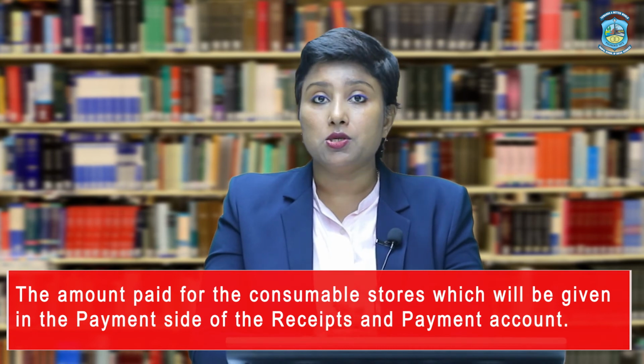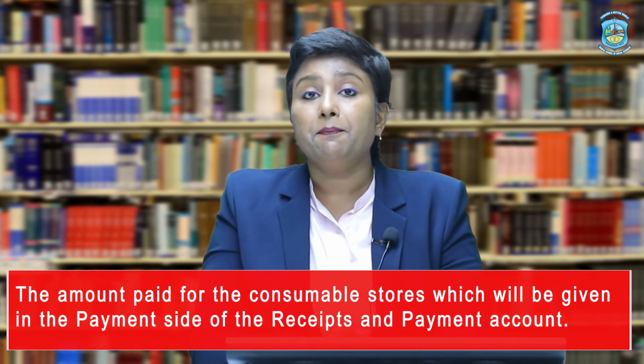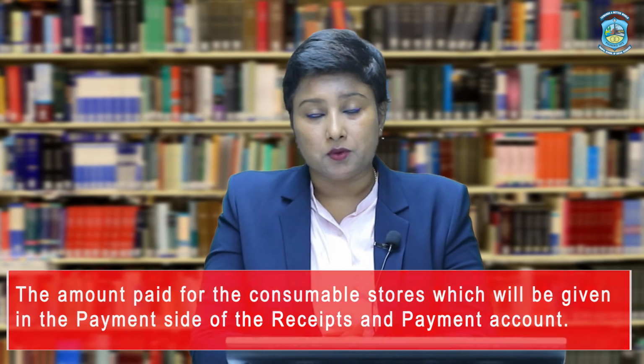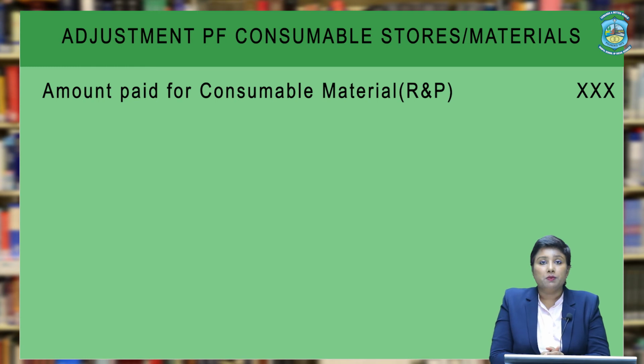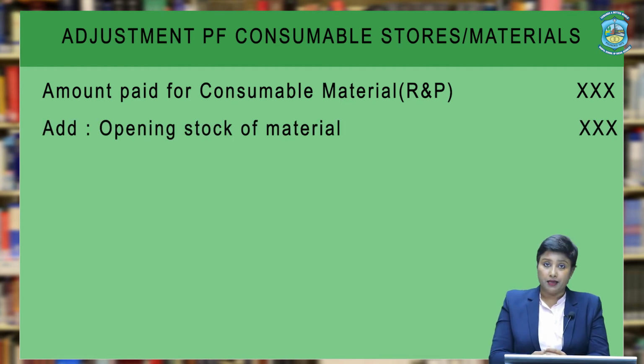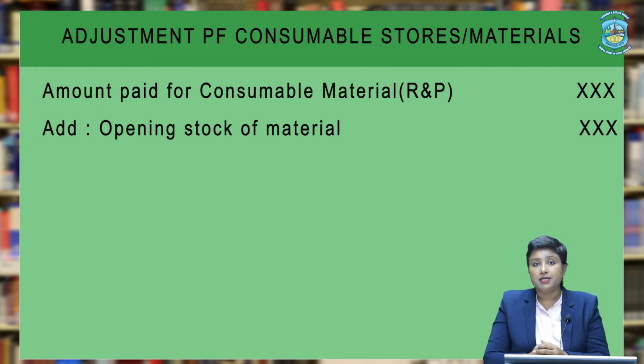So, the first thing to be taken for this particular adjustment is the amount paid for the consumable stores, which will be given to you in the payment side of the receipts and payment account. So, first of all, write down the amount paid for the consumable stores. Then we need to add a few things. Number one, the opening stock of material given to you in the question. If any opening stock is there, that means that it will be utilized in the current year. Hence, it becomes the expense for the current year. Therefore, it will be added to the amount paid.